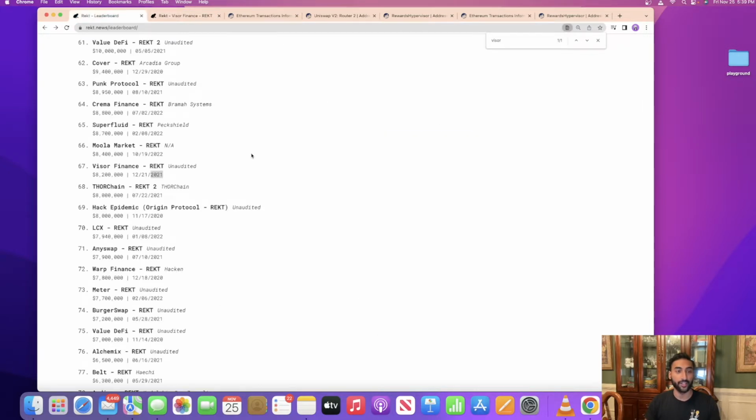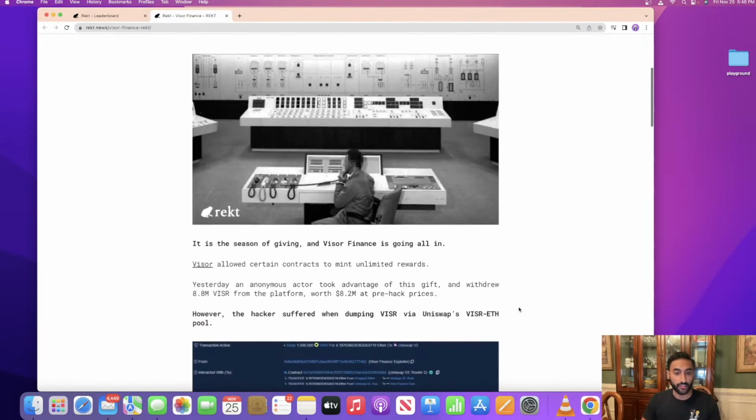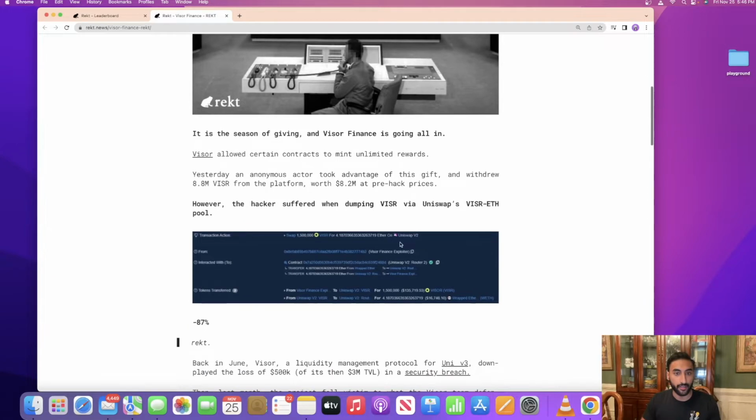So just like last video, we're going to be forking the blockchain at that exact moment in time and deploying an attacker contract that exploits the protocol exactly how the attacker did it, because that most realistically shows what actually happened, and we can get a better idea about what's happening in these hacks. All right, so let's look at what exactly happened.